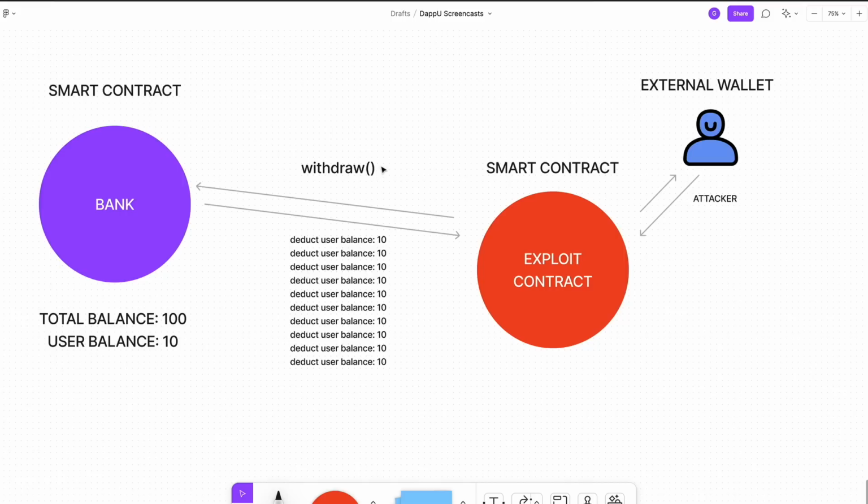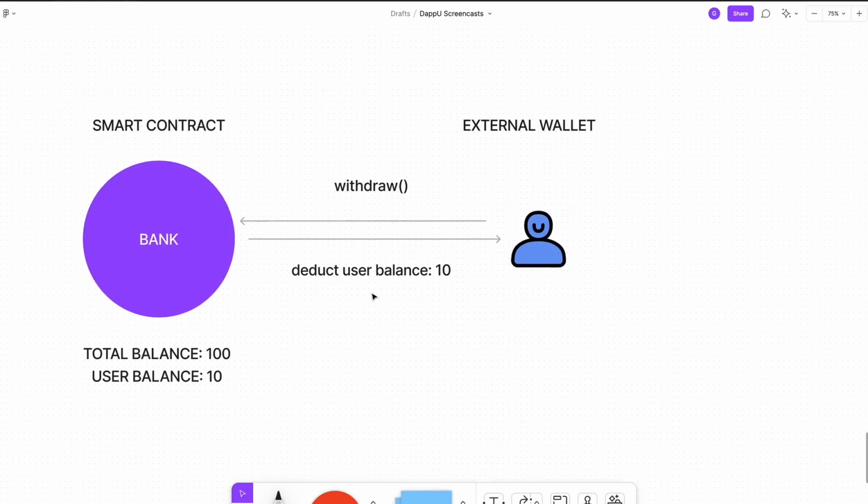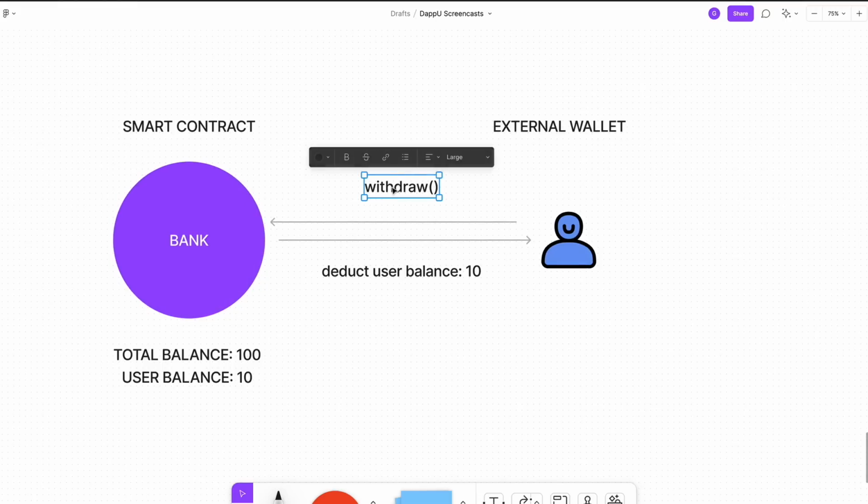So reentrancy means you re-enter this function while you're still calling it. In a normal scenario, whenever the user calls this function, they should only be able to call it once and withdraw their entire balance, which is 10 Ether in this case. A normal user should only be able to call this once, and whenever they call the transaction on the blockchain, it just does one instruction, does withdraw.